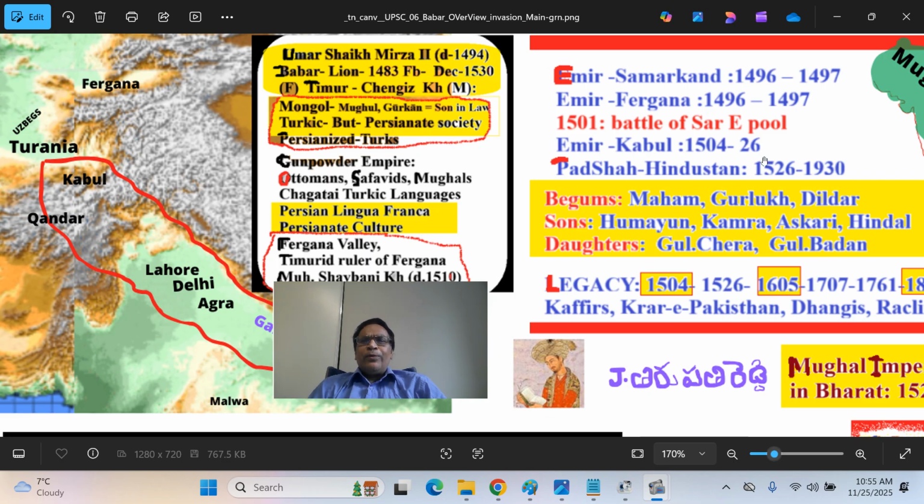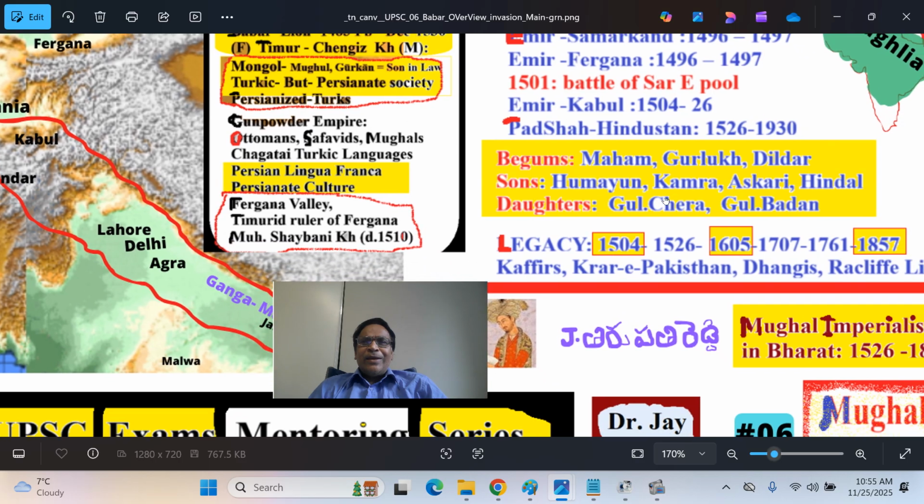Emir of Kabul. So remember, the Battle of Panipat was fought in 26, right? If we add 4, that becomes 30. 30 is the year Babar passed away, 1530. So you can very easily remember how many years he was the Emir of Kabul.